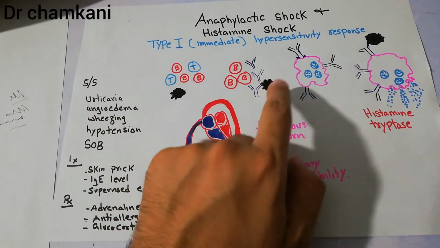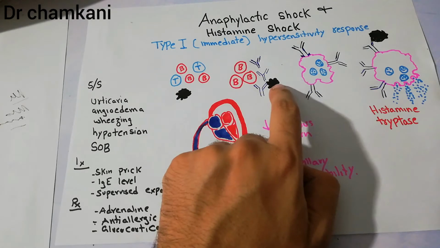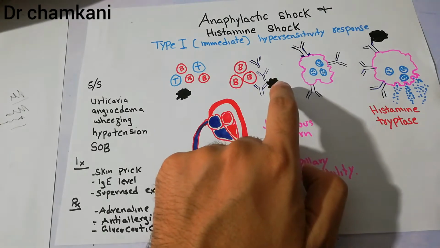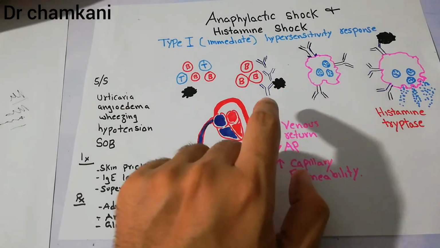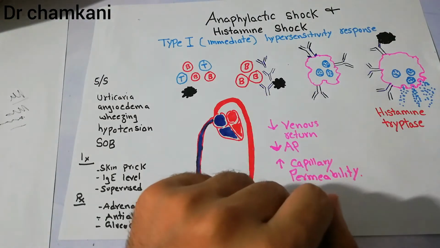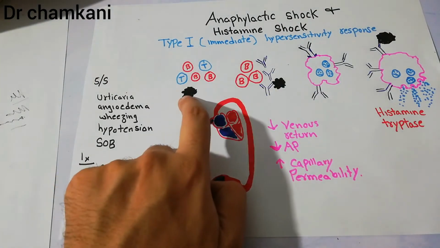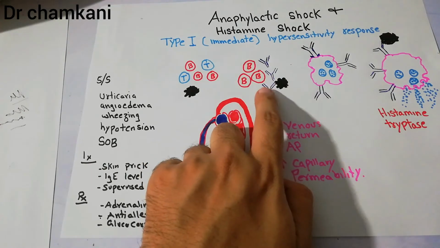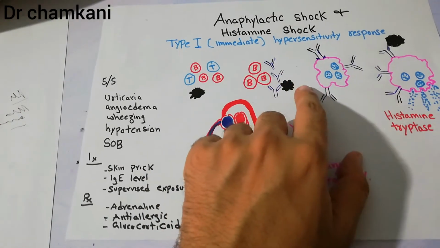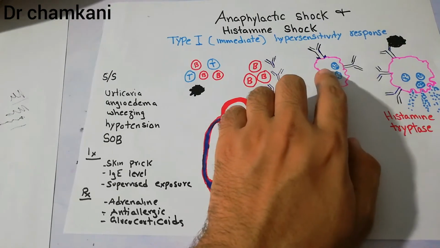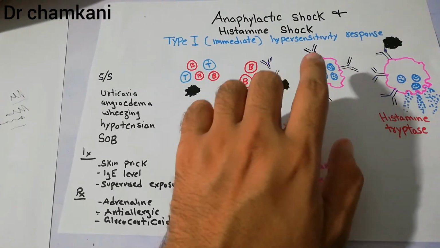them, and the B cells produce antibodies against these specific antigens, which may be a food particle, or a pollen, or any environmental substance to which that patient is sensitive or allergic. Now, once this antigen is introduced into the body, it will interact with the B cells. The B cells will produce antibodies against this antigen, and those antibodies will bind to the mast cells. Now, they will bind to the mast cells and to the basophils.